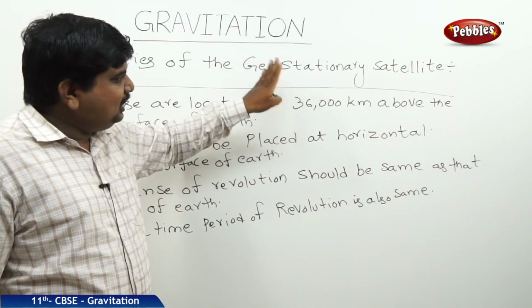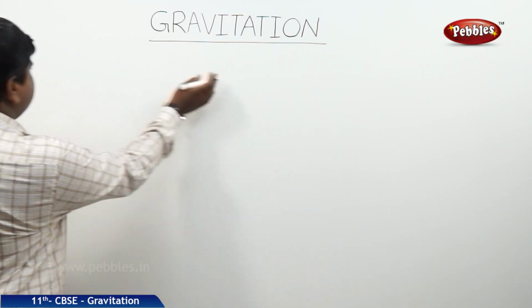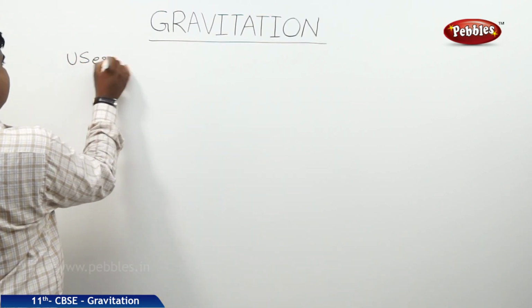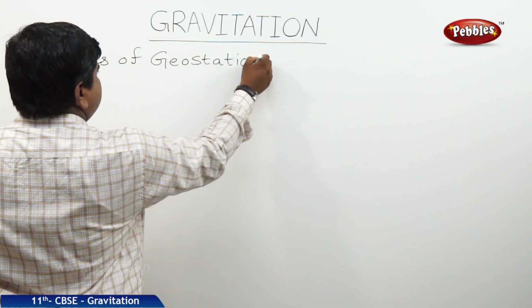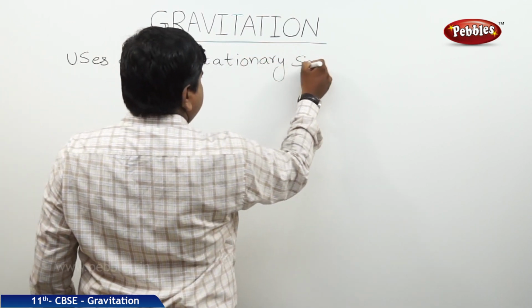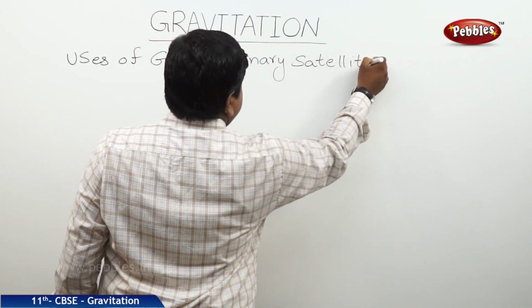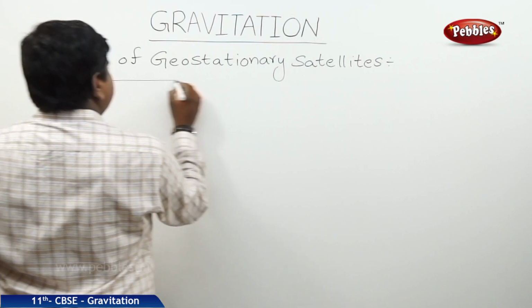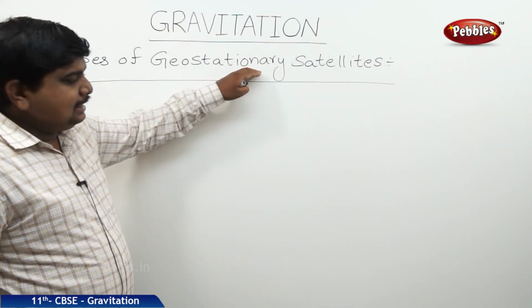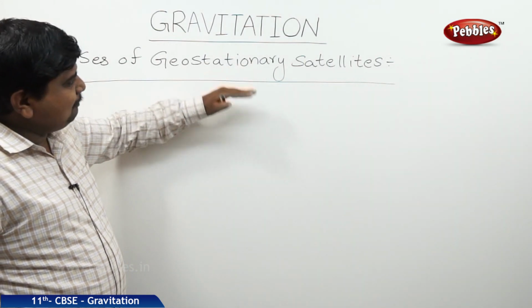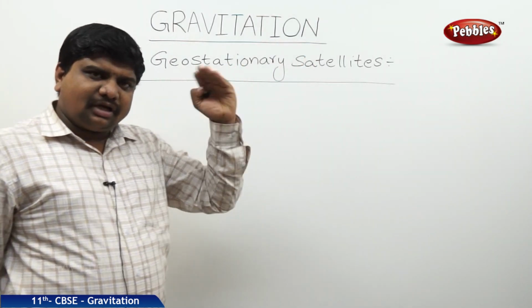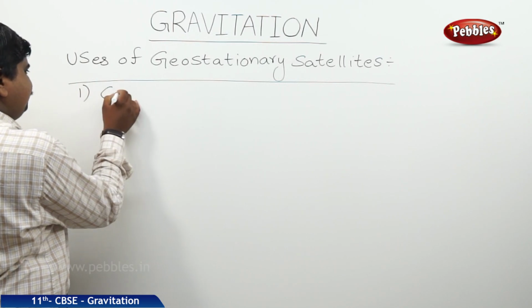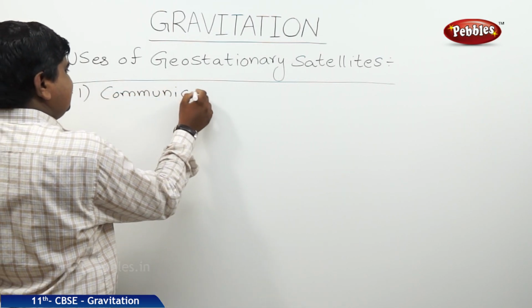Now we will discuss what are the uses of these geostationary satellites. Since the sense of revolution of these satellites is the same as that of Earth, these geostationary satellites are mainly used for communication, meaning communication of TV signals and radio signals.